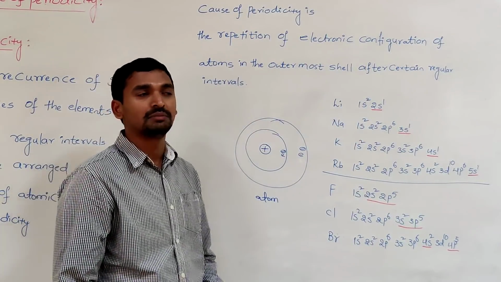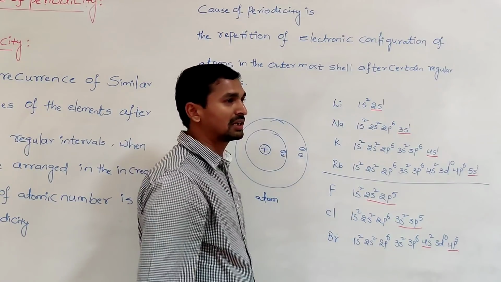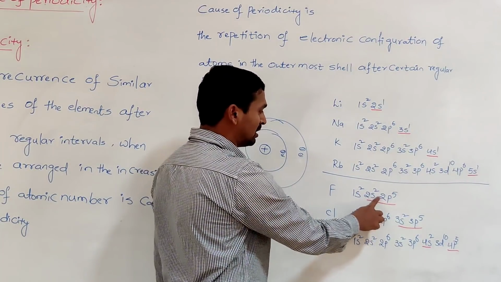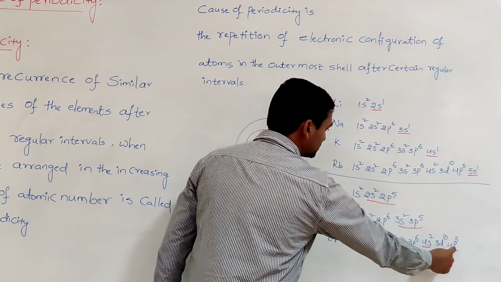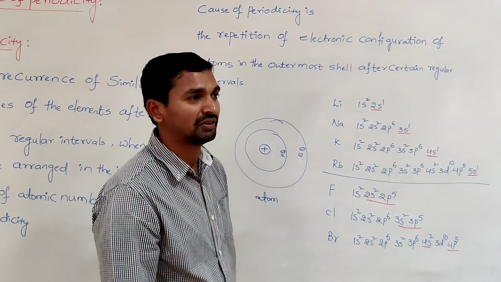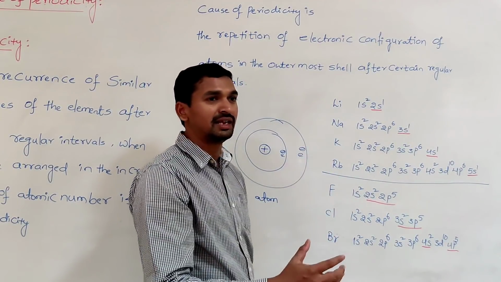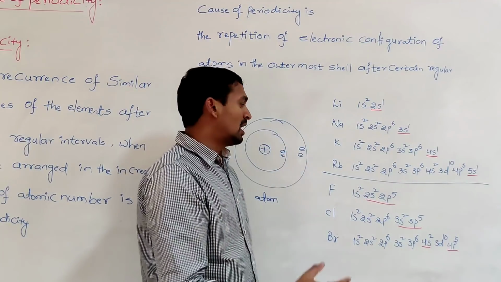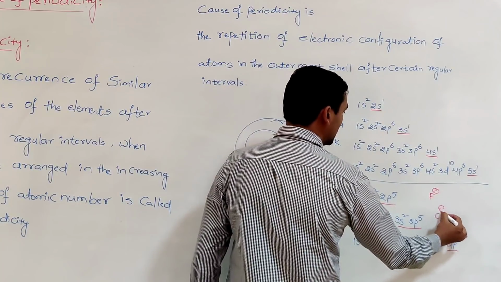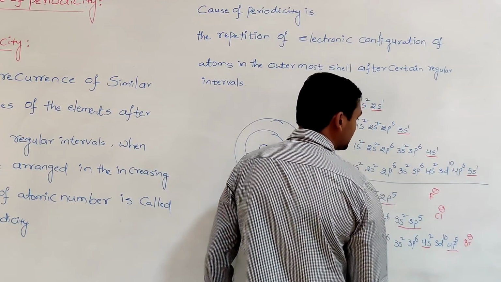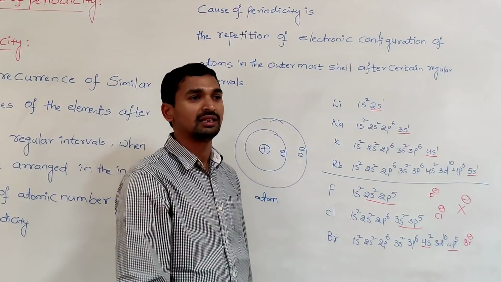So all have the same number of valency electrons, and one electron is deficient to get the most stable electronic configuration. By gaining one electron, it becomes 2s2, 2p6. Here also it becomes 3s2, 3p6, and 4s2, 4p6. We get the stable electronic configuration of a noble gas. That means all the halogens have a tendency to gain one electron. By gaining an electron, they form the F minus ion, the Cl minus ion, the Br minus ion. Commonly they are represented as the X minus ion, and all exist as X minus ions in their compounds.